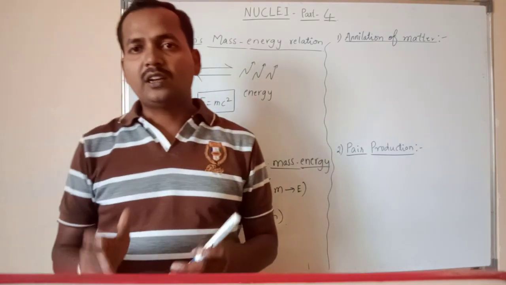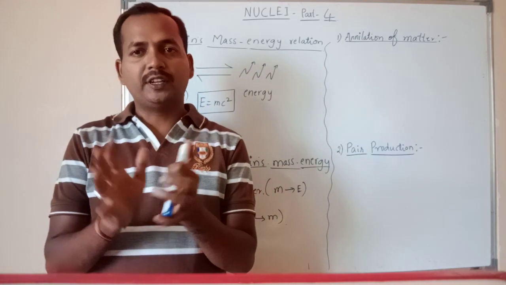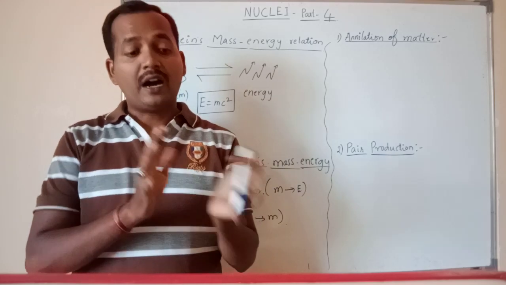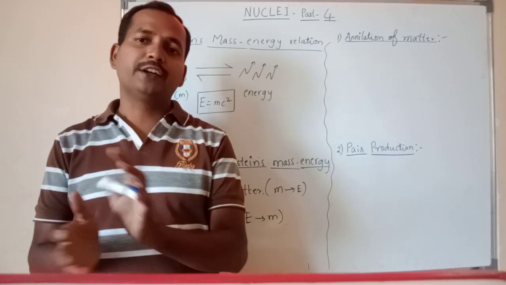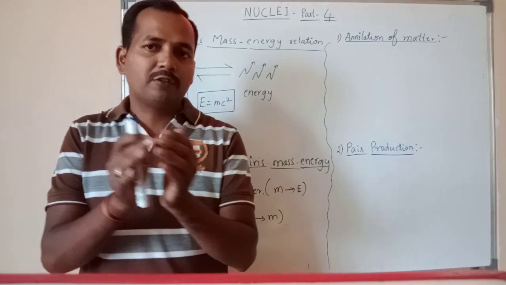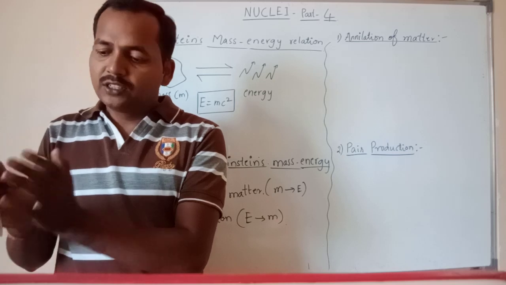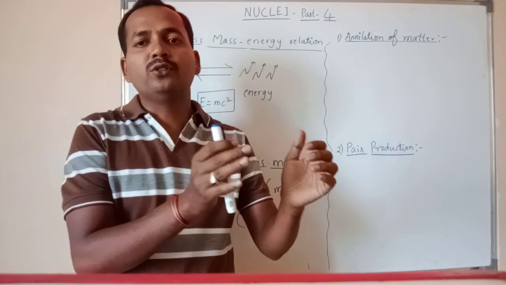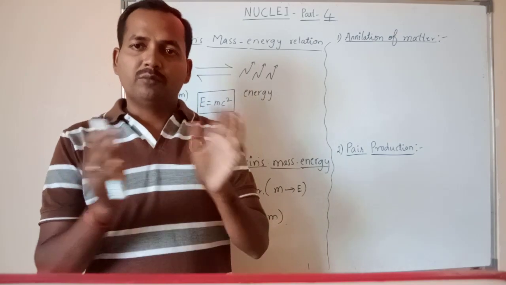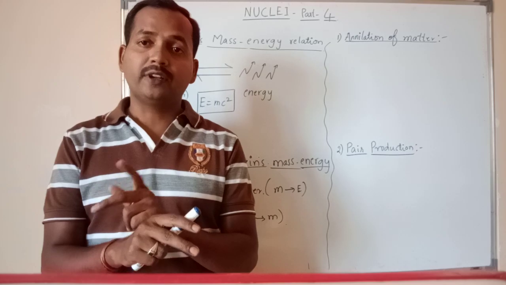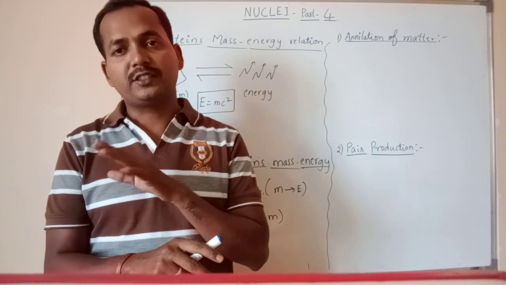According to Einstein's theory of relativity, mass and energy are interconvertible. Nothing but a certain amount of mass can be converted into energy. Similarly, a certain amount of energy can also be converted into mass. That is, mass and energy are interconvertible according to the theory of relativity given by Einstein, right?